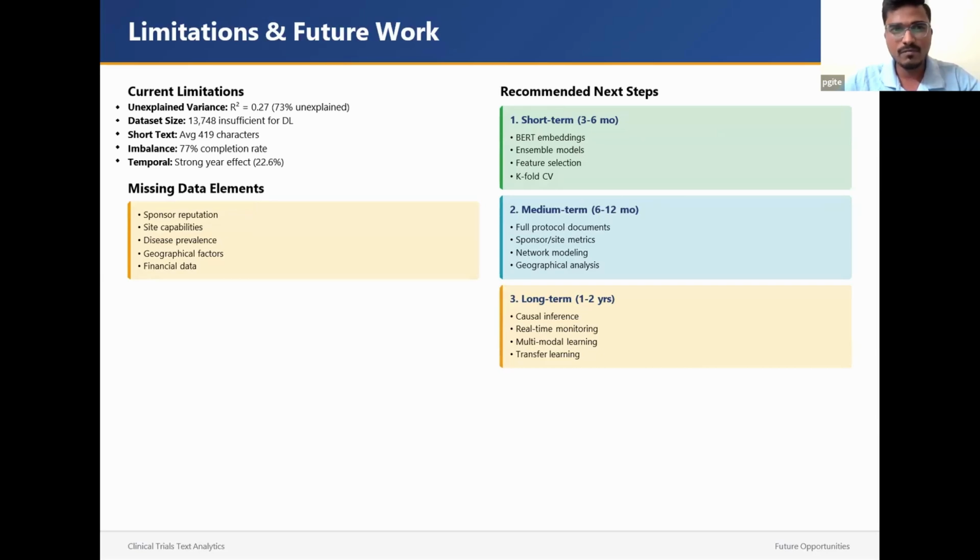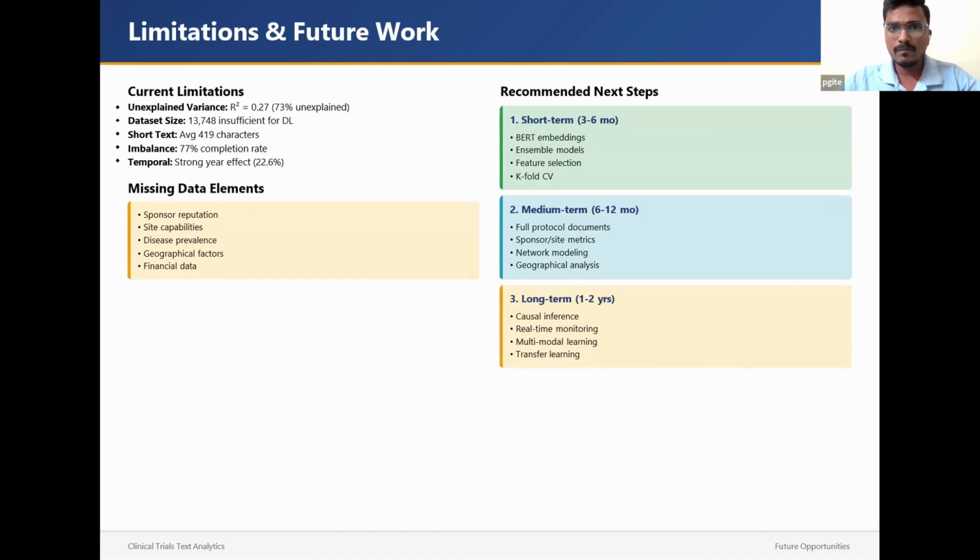It means 27% of data variance is explained, but 73% is unexplained. This is the current limitation, and this is what I want to explore as an enhancement to this project.